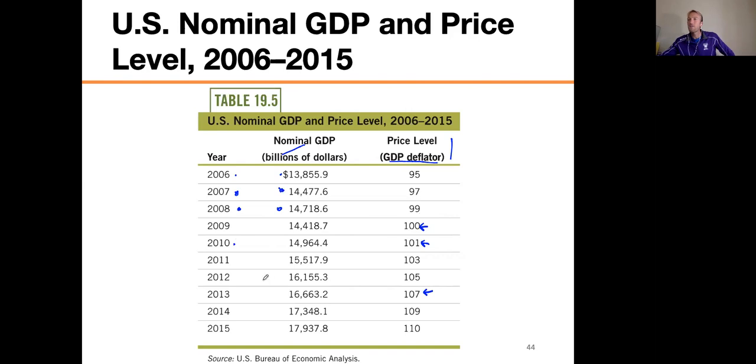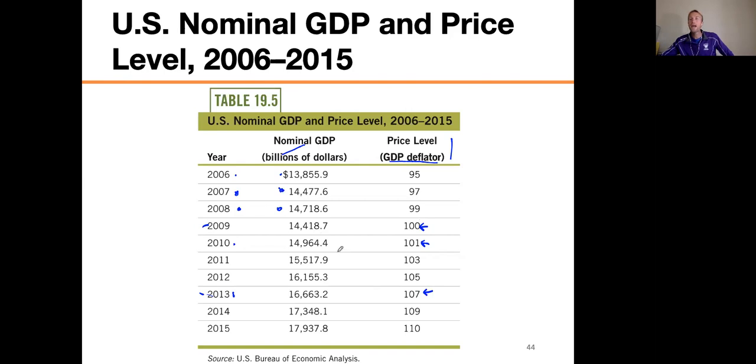In other words, if I look in 2013, the prices were 107% of what they were in 2009. So the difference between 100 and 107% is 7%. That means that prices went up from 2009 to 2013. Prices went up 7% during all of that time, okay?